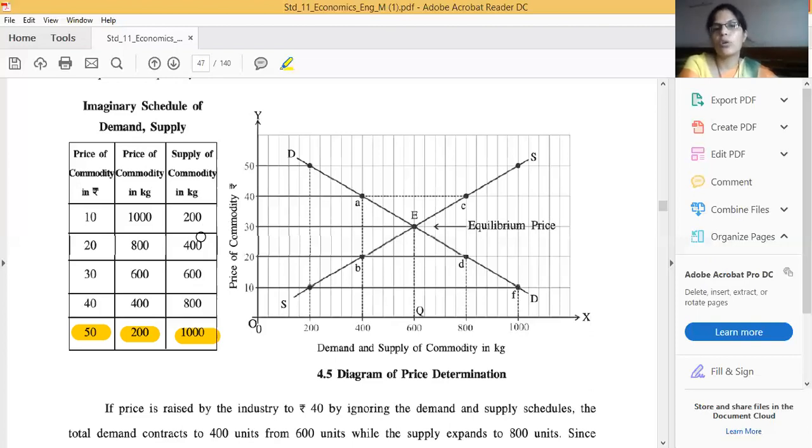So he also wants to get maximum satisfaction, maximum profit, and for that purpose he is ready and willing to sell more units in the market. So supply is increasing. It is the cause, it is the reason.